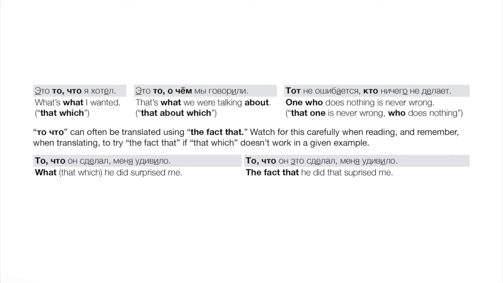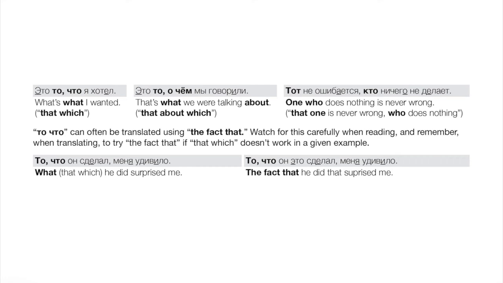Okay, look at a couple of examples here to compare. То, что он сделал, меня удивило. Let's try "that which." That which he did surprised me. That makes perfect sense. And then we could, of course, translate more loosely: what he did surprised me.